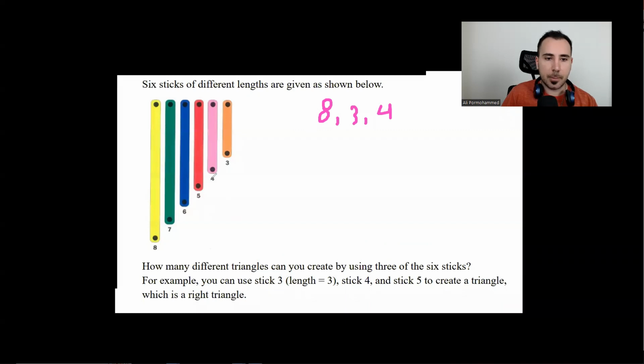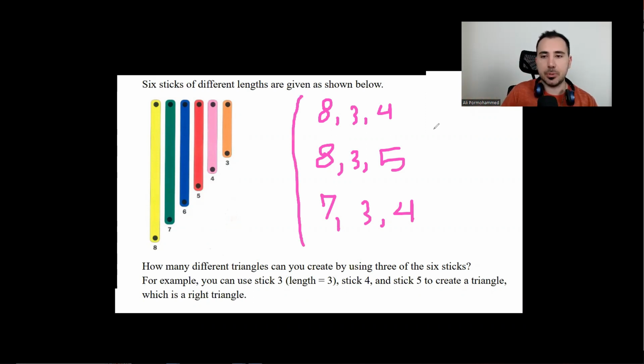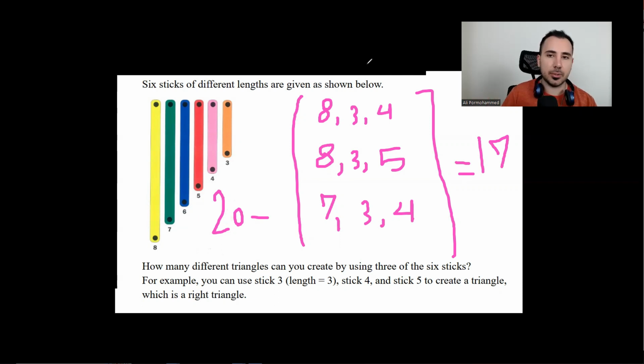How about 8, 3, and 5? Is it possible? Again, the same problem. We can't make a triangle with this. Is there any more? Yes, with 7, 3, and 4, we can't make a triangle either. So we had 20 options, but with these 3, it's impossible. So we need to subtract it from here. We have 20 minus these 3, so we'll have 17. So how many different triangles can you create? 17 different triangles.